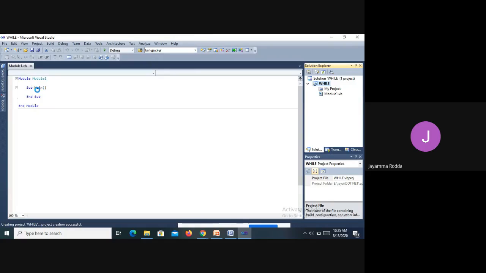In that there is a main procedure. In that main procedure, you are going to write your code. It is taking time. So the first thing we are going to do is create a variable. How do we create it? Using the Dim keyword.